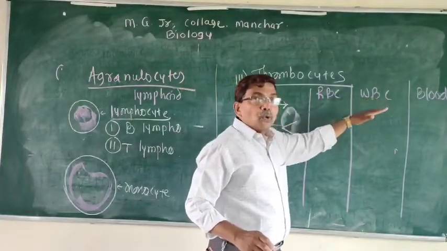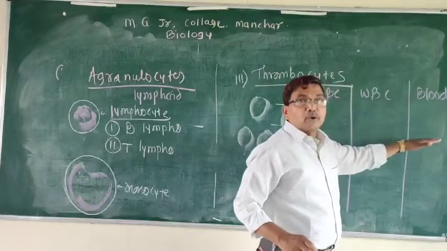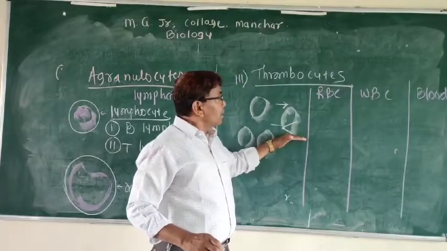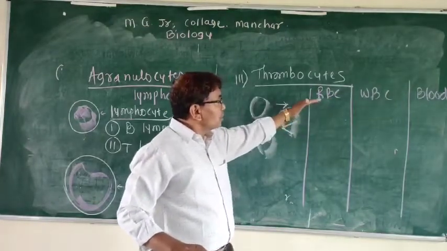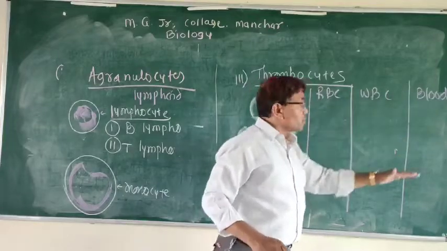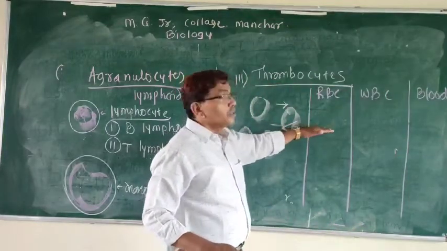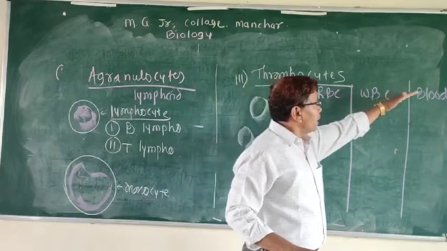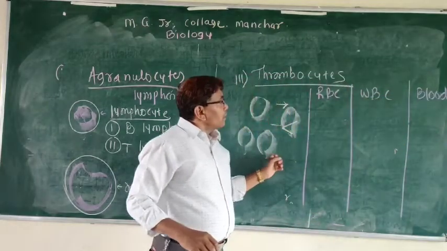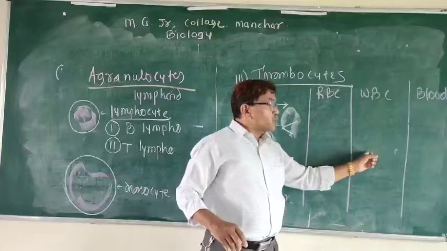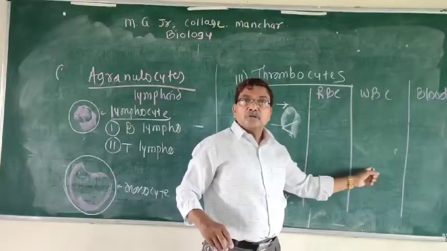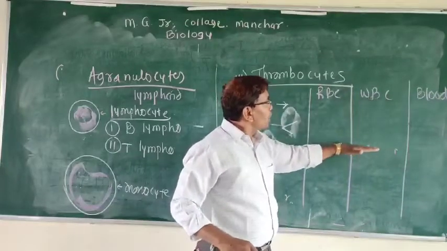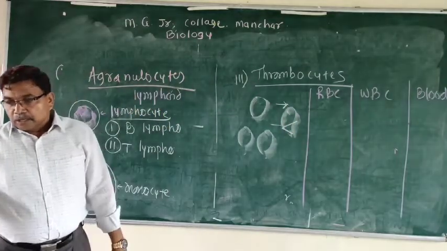Another, if the number decreases, it is called erythrocytopenia, leukopenia, and thrombocytopenia. Means if there is an increase, it is called cytosis. If a decrease, penia. Many times WBC count increases suddenly due to some pathological reason, leading to blood cancer called leukemia. So these are a few terms we will discuss.